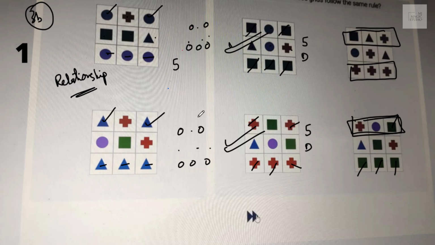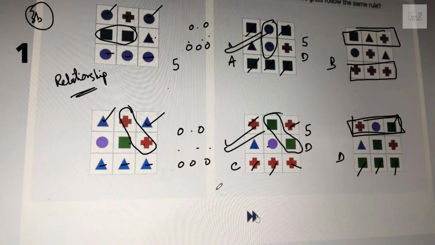One more thing which is identified, that from the rest, two are same. Here also you can see from the rest, two are same, and the other two are different. That's why I've chosen, let me mark it A, B, C, D, and we would be using that. In this, I'll go for A and C. As you click on A and C, you would be there on the next screen.